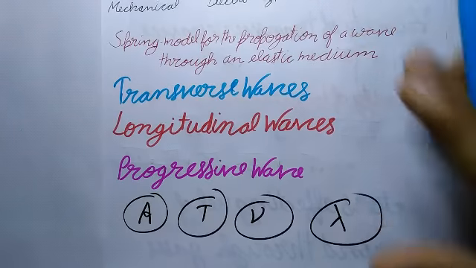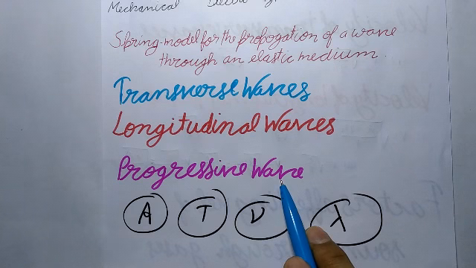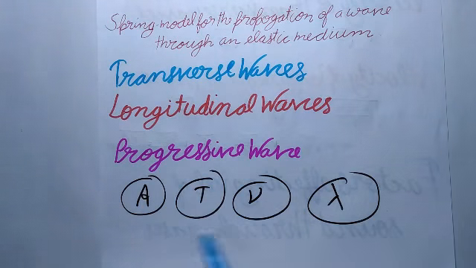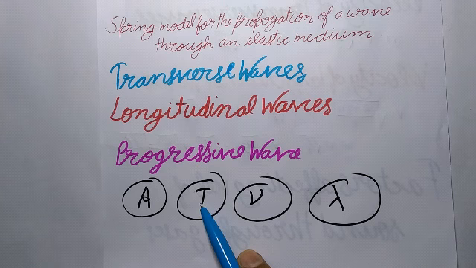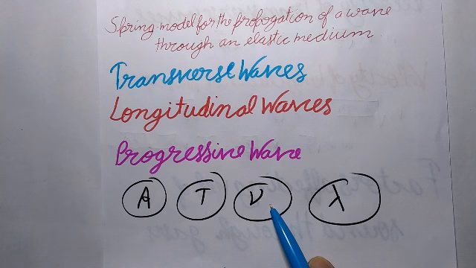Now, next is progressive wave. A wave that moves from one point of a medium to another is called a progressive wave. Now, let's understand some basic terms. First is amplitude. It is the maximum displacement suffered by the particles of the medium from the mean position during the propagation of a wave. Time period. It is the time in which a particle of a medium completes one vibration about its mean position. Frequency. It is the number of waves produced per second in a given medium.